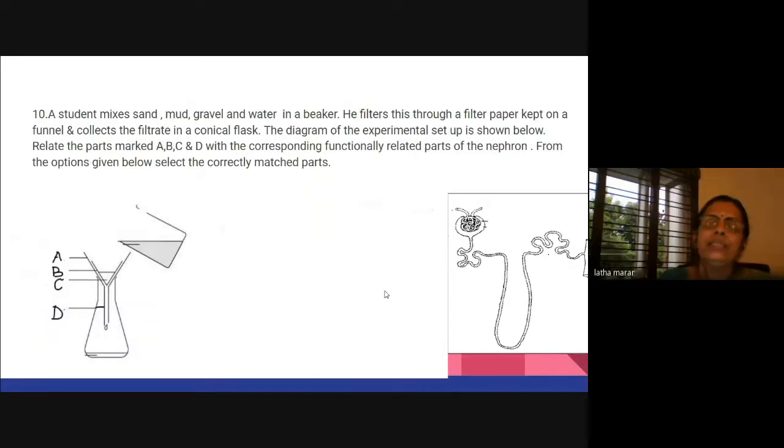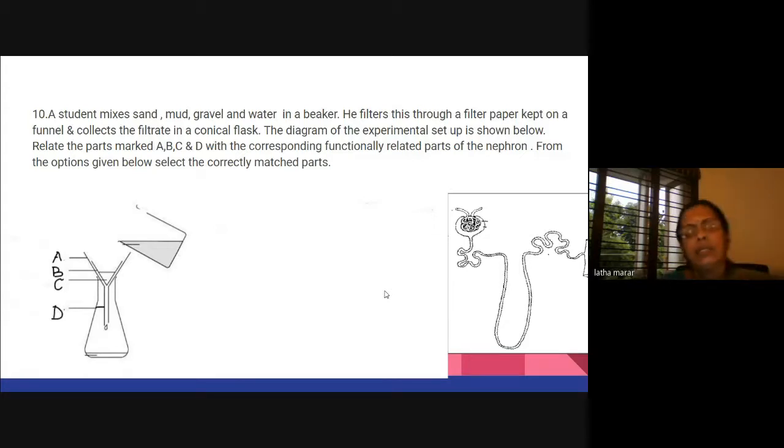Now here, two diagrams are shown. One is a nephron, the other is a filtration process. A student mixes sand, mud, gravel, and water in a beaker. He filters this through a filter paper kept on a funnel and collects the filtrate in a conical flask. The diagram of the experimental setup is shown. Relate the parts marked A, B, C, and D with the corresponding functionally related parts of the nephron. From the options given below, select the correctly matched parts.